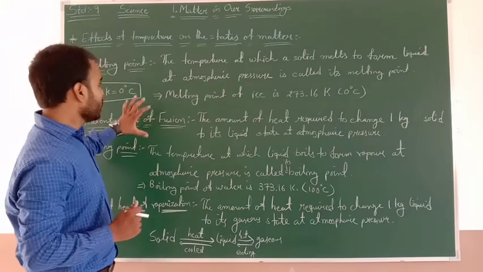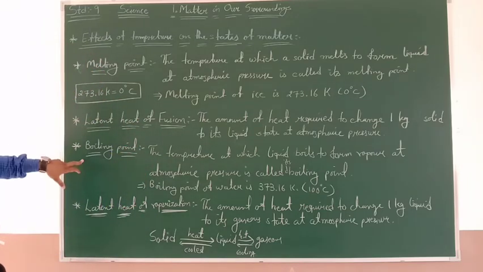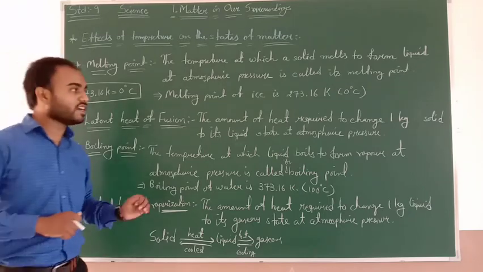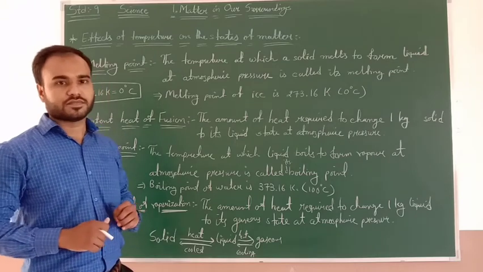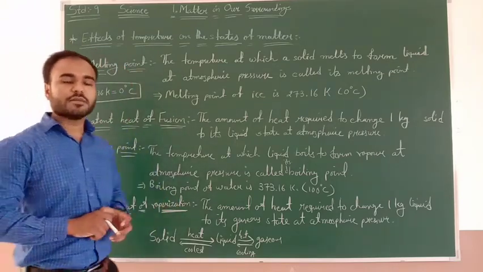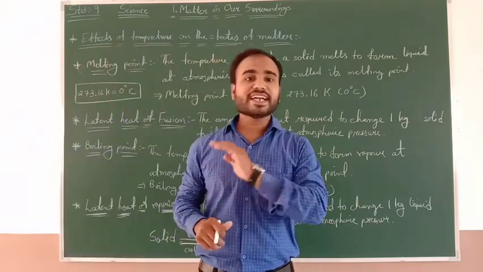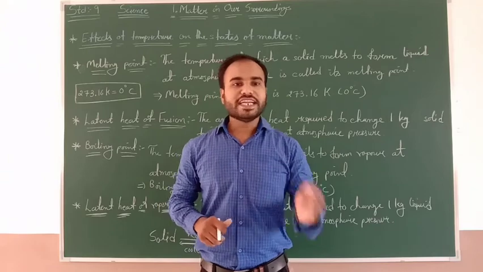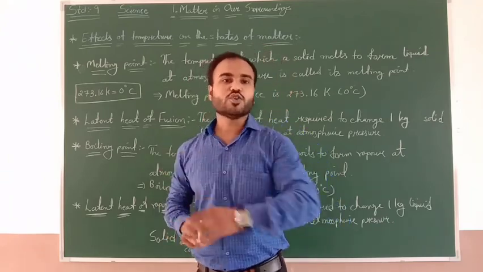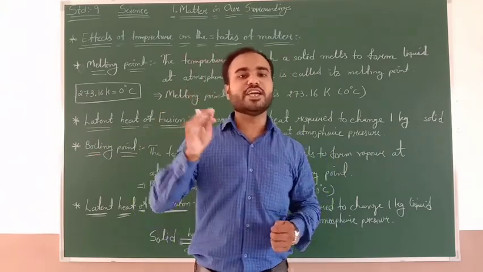Okay, so the four things we have learned are melting point, latent heat of fusion, boiling point, and latent heat of vaporization. Next we will learn sublimation. So what is called sublimation? Sublimation means the change of solid directly into vapors on heating and of vapors into solid on cooling without passing through the intervening liquid state.